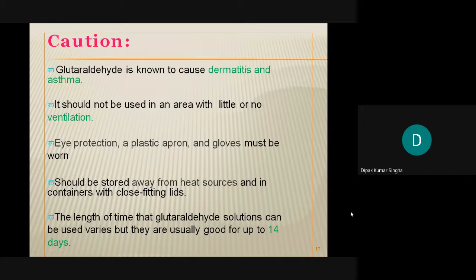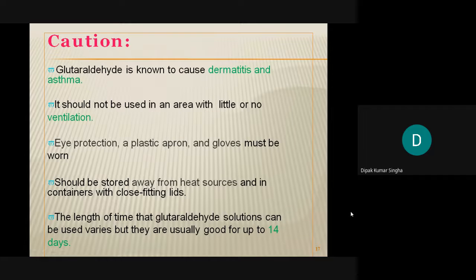So it should not be used in an area with little or no ventilation. If there is proper ventilation, then you can use glutaraldehyde. The eyes must be protected before use. Plastic aprons and gloves must be used, and it should be stored away from heat sources in containers with close fitting lids.